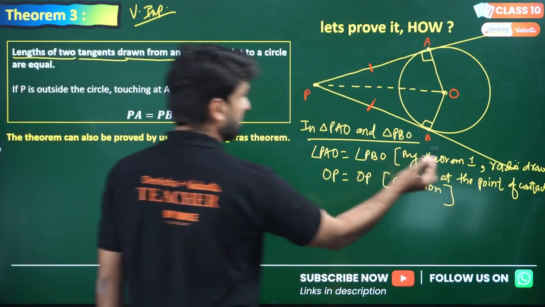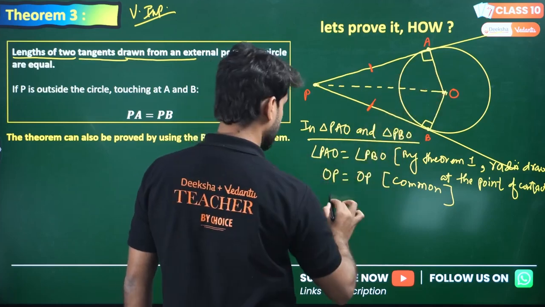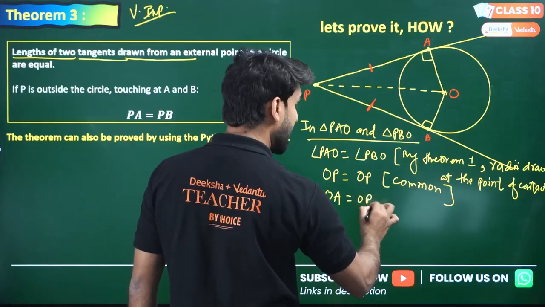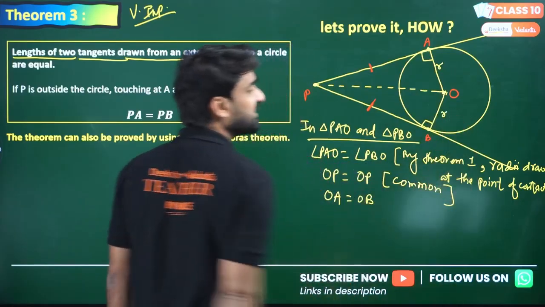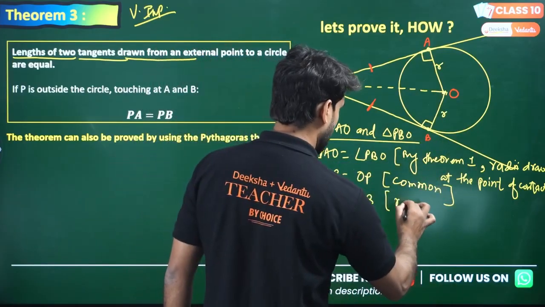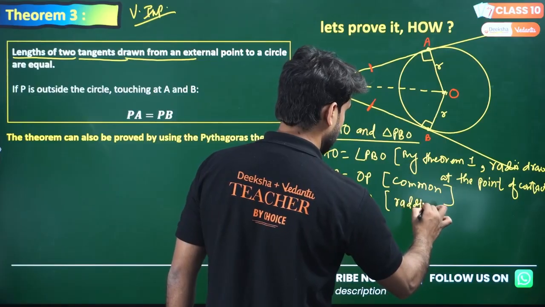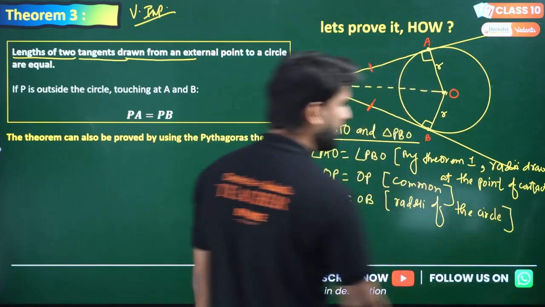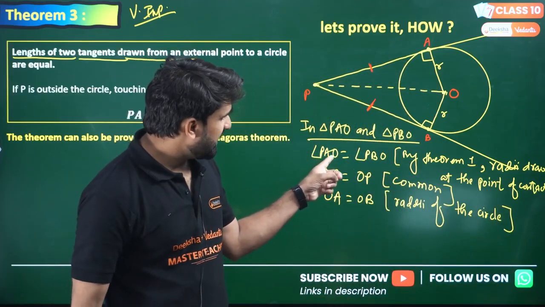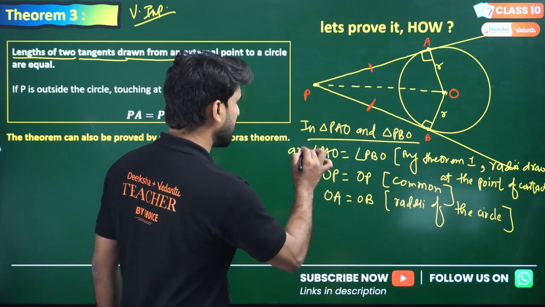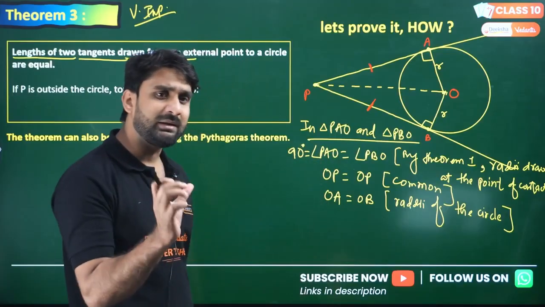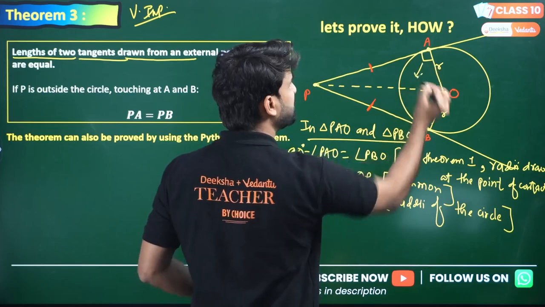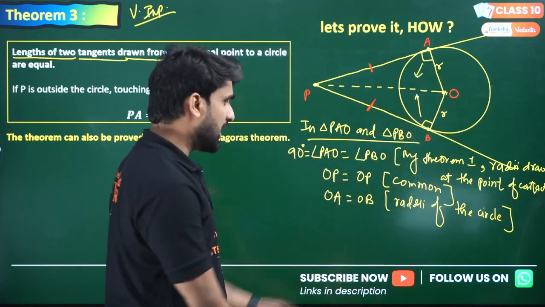And now look, this OA is equal to OB. Why? Because this is a radius and this is a radius. We can write here, my dear lovely kids, radii of the circle. So look at this: angle APO equals angle PBO. They both are equal to 90 degrees, that means right angle. OP is the hypotenuse of this triangle as well as this triangle, and this is the side.